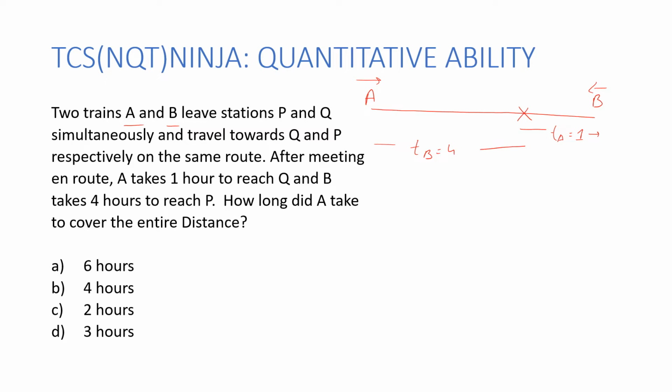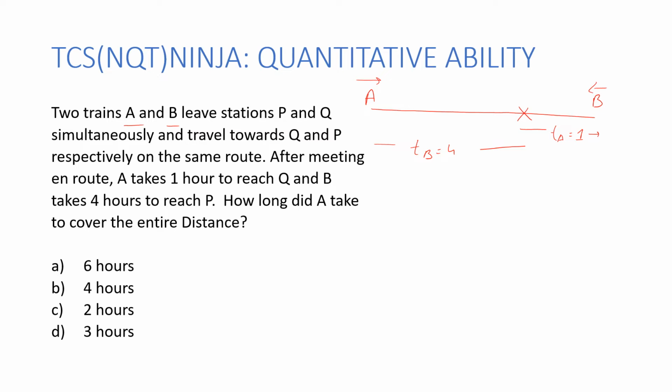Now, the question sometimes seems a little confusing. The problem is because of our mindset, and what they are trying to highlight over here is what happens after they met. They're trying to give numbers and data about what happens after they have met.